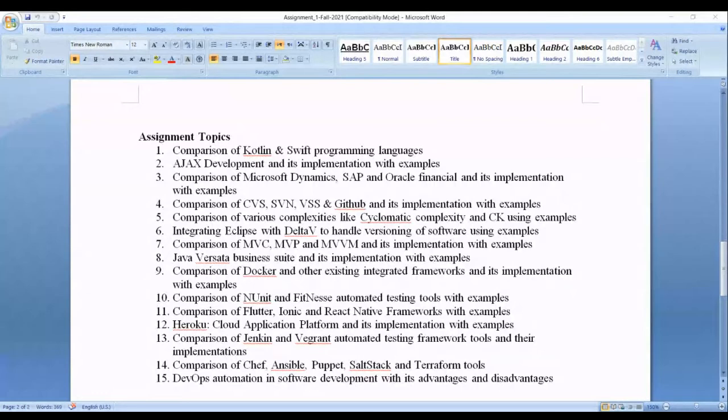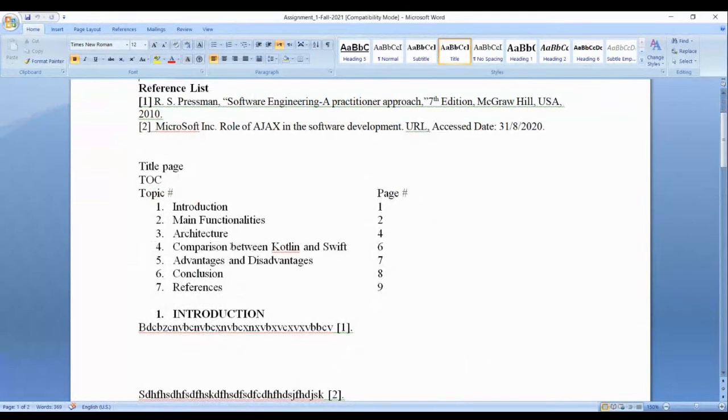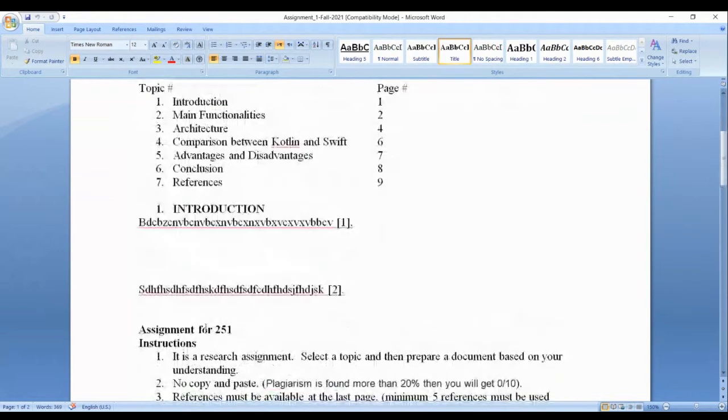There are instructions. For example, what I need from you is this table of contents for your assignment. You have introduction, main functionalities, architecture.